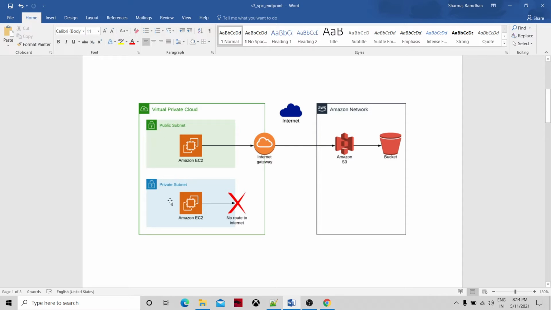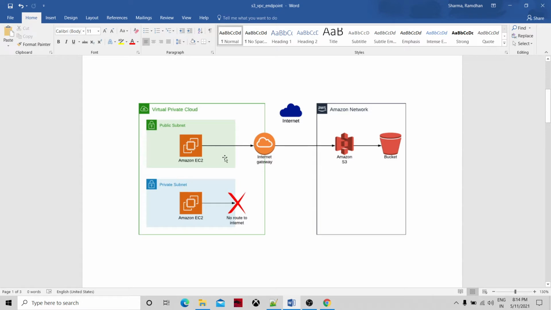Why we create a private subnet is so our secure database servers and microservices will be there. In the public subnet, we will mostly have web servers running, and security groups can be established on those web servers.